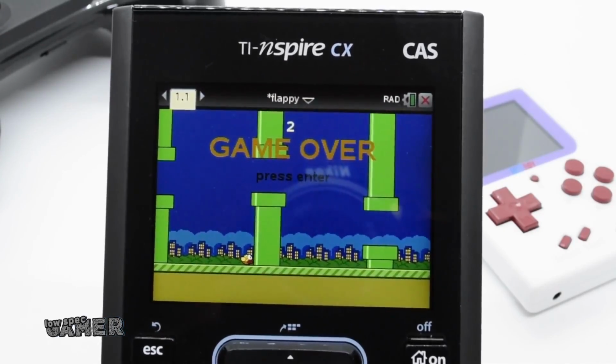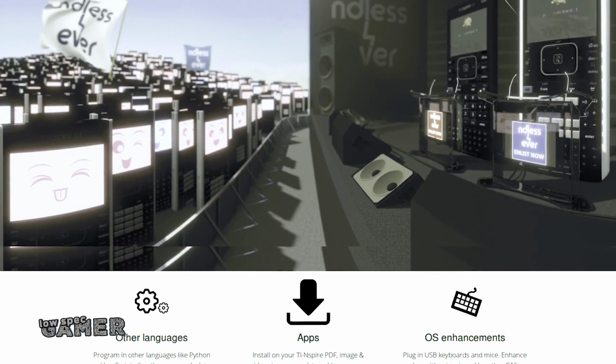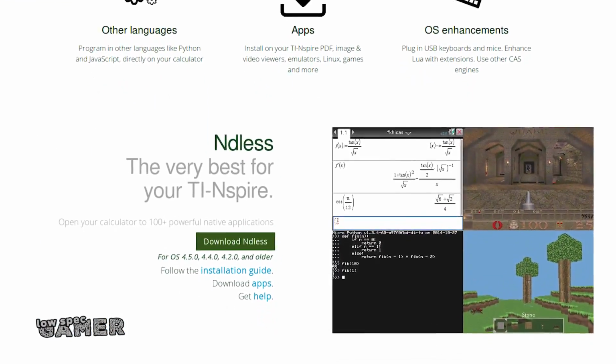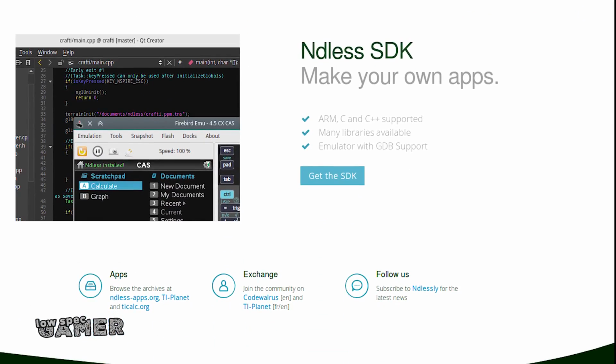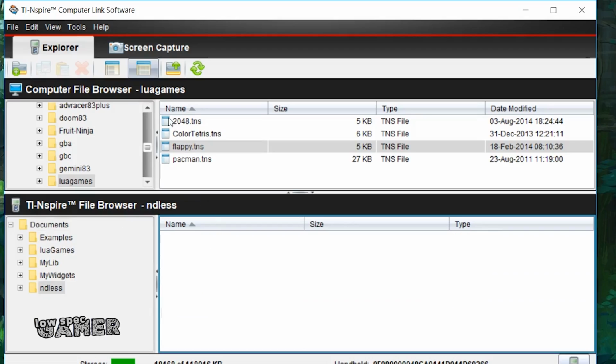If you want to play something a bit more complex, we're gonna have to jailbreak this device. There is a brilliant software called Ndless that modifies this sort of calculator to run apps written in ARM assembly or C. They have like a full SDK. This jailbreak software is more stable than the bloody official Texas Instruments software, and installing it is a breeze.